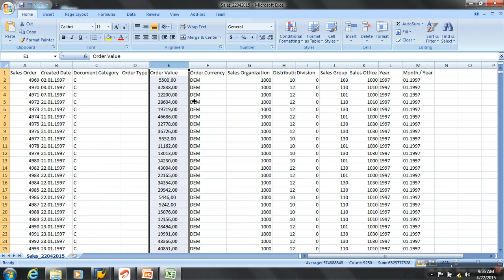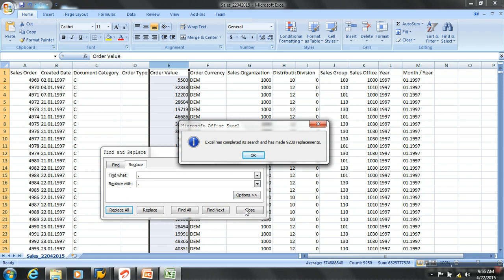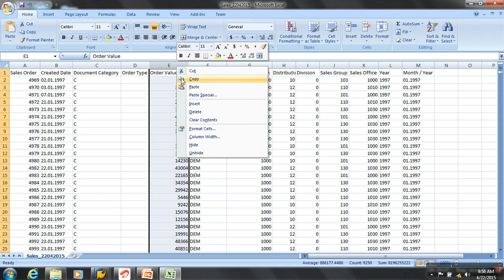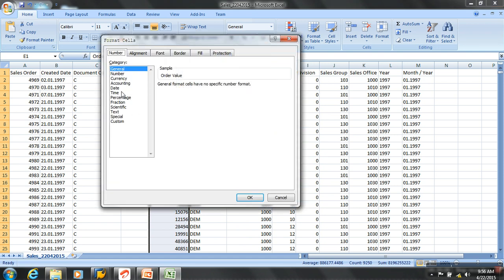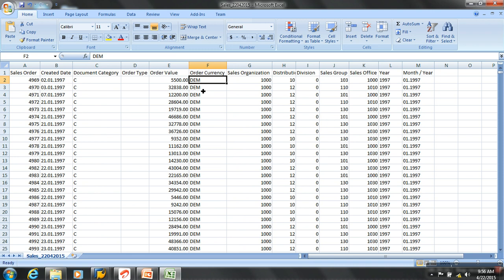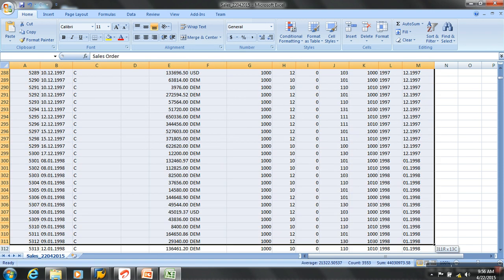Then I'll say Control F. Replace comma with dot. It's a number with 2 decimals. So like this I'll format mine, and then let's see, if you want to do some currency conversion, you would have done this. So then he gets all the data manipulations and gets the data ready for it.